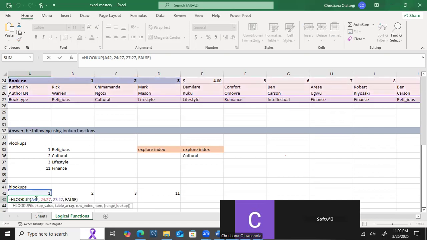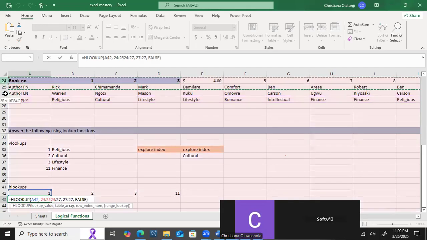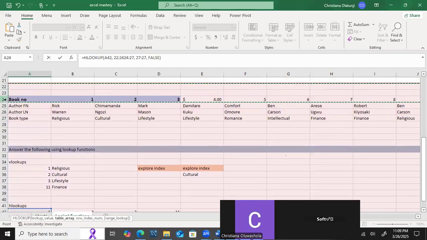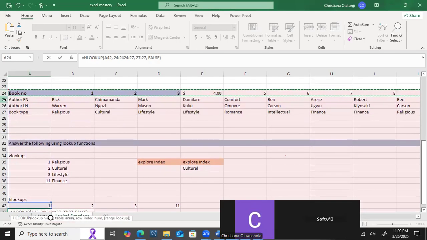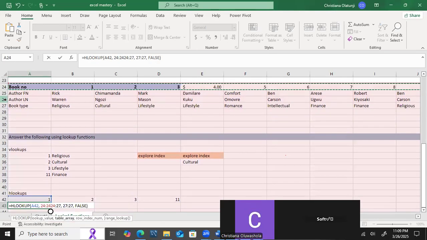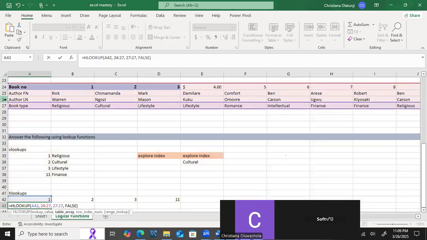Now, I am looking for this in this row range. So let's select that. I'm looking for number 1, that is A42, in this range, this book number, author FN, and so on.